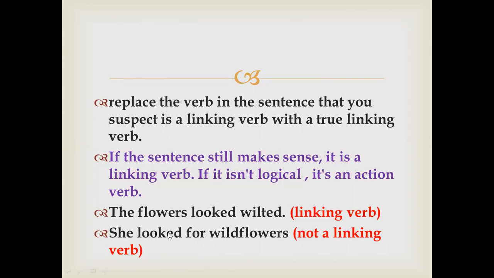So here it is not linking. Here it is performing the action. But here this word looked is a linking verb. What I have done is just replaced the verb with the true linking verb, and then this sentence conveys a proper sense. That is why this verb is a linking verb, and this one is not. Is it okay or not now?